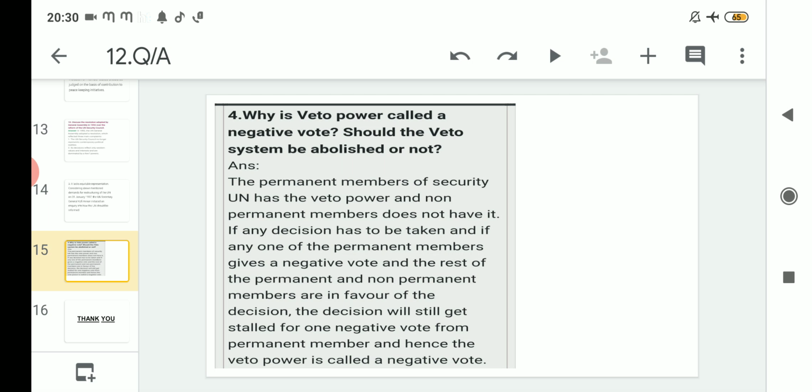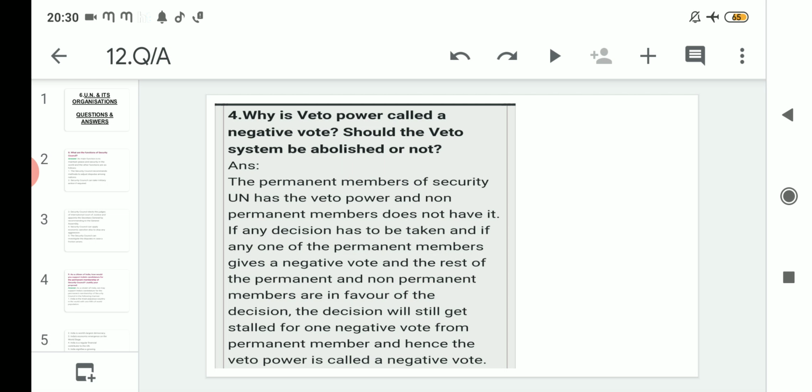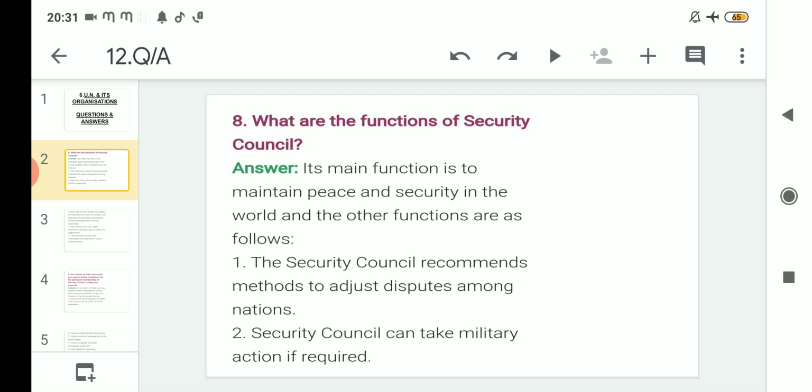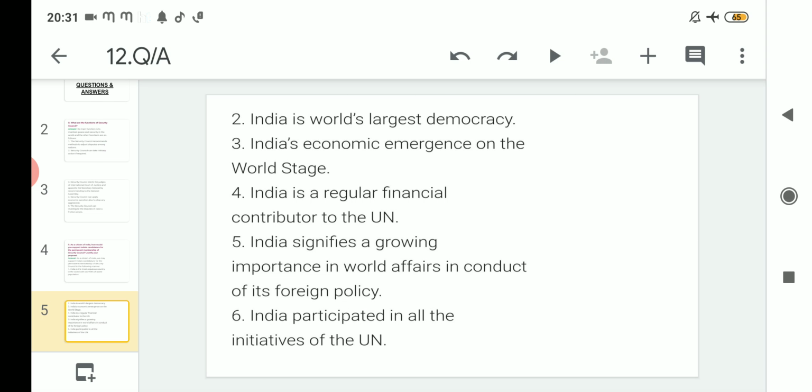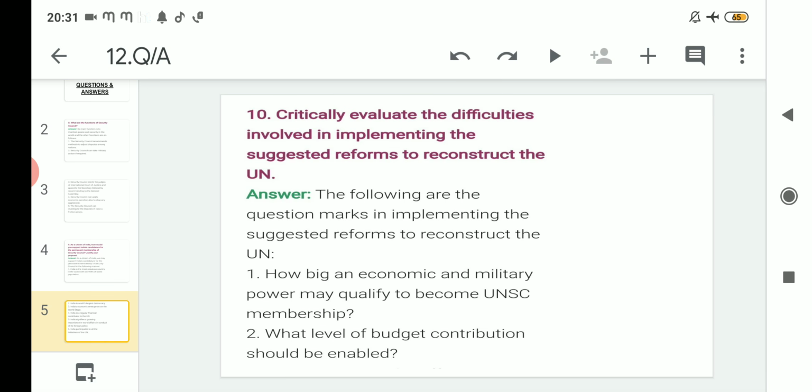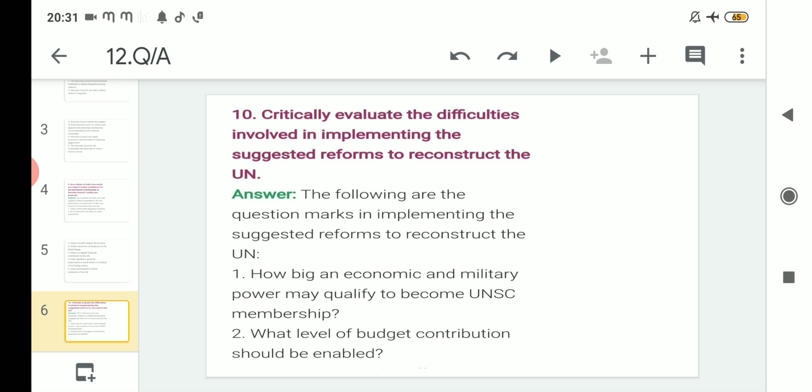Clear? So with this I will wind up today's discussions based on question and answer. That means very important questions and answers related to chapter number 6, where we had read about the functions of the Security Council. After that, India's candidature for the permanent seats in the UN Security Council. Then we evaluated the difficulties of the suggested reforms.